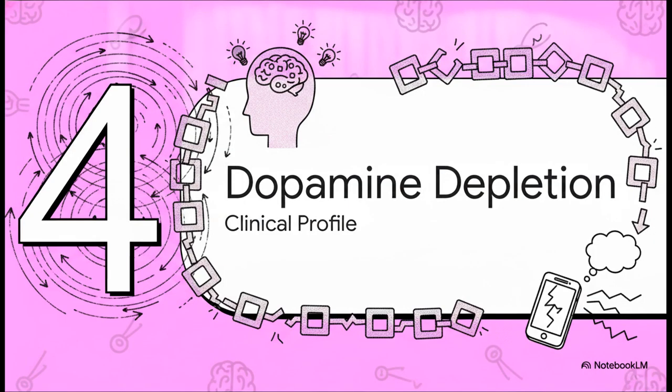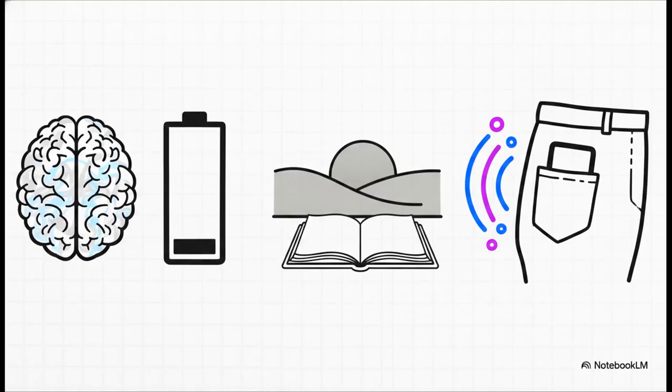Section 4. Profile, tonic dopamine depletion. Let's translate all these architectural changes into a generalized clinical profile that you're going to see in your practice all the time. When a patient sits down and complains that they're just killing time or feeling chronically unmotivated, you're likely looking at what researchers call tonic dopamine depletion.